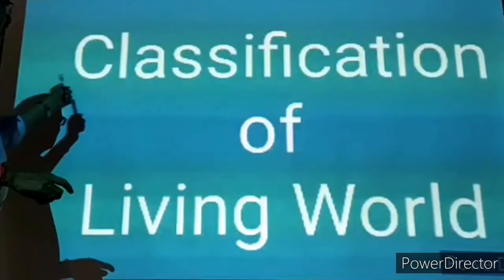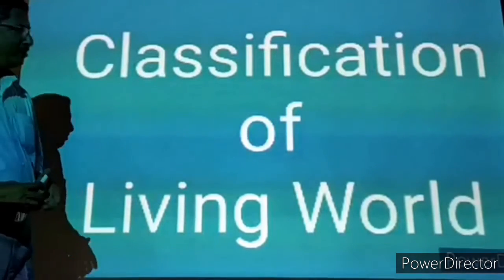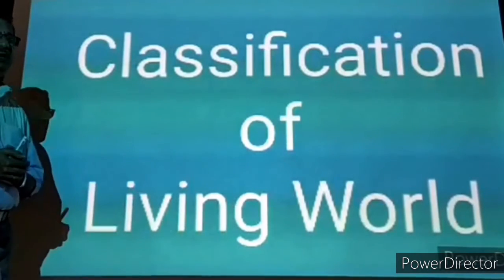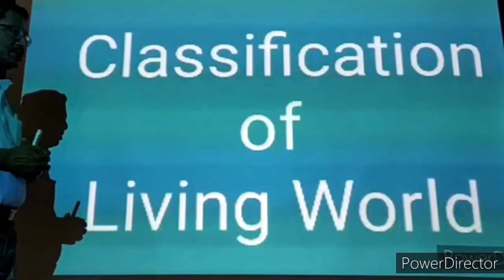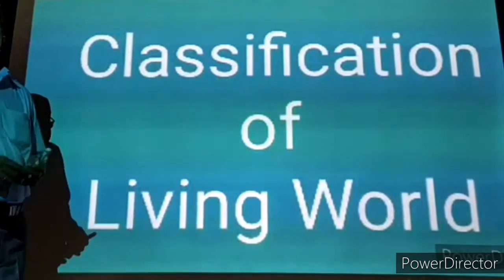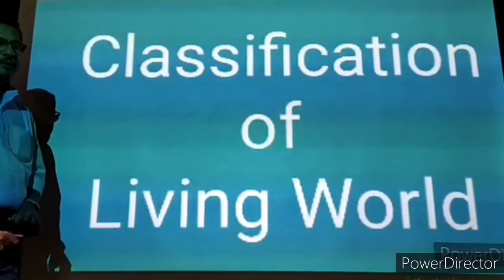It is the classification of living world. What is actually the meaning of living world? All the living organisms present in the universe. All the living organisms means all types of plants, all types of animals, and all kinds of microorganisms. Everything together we can call as the living world.